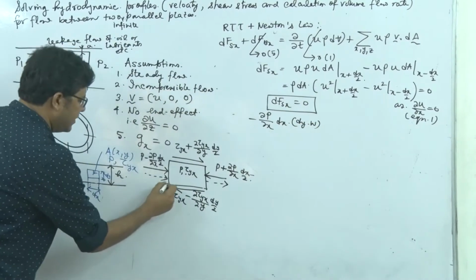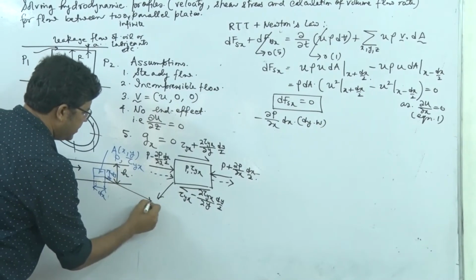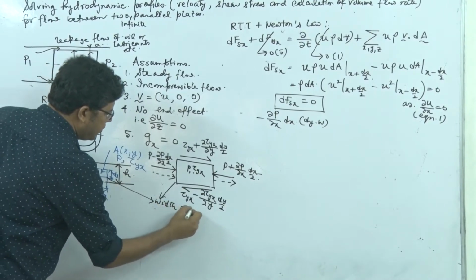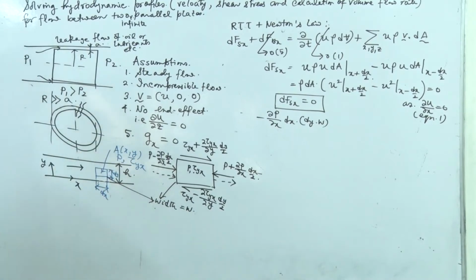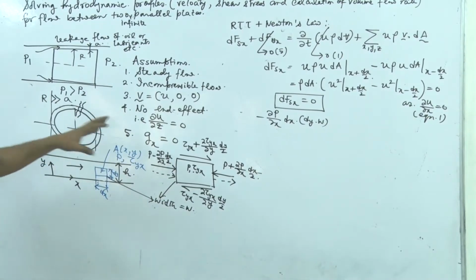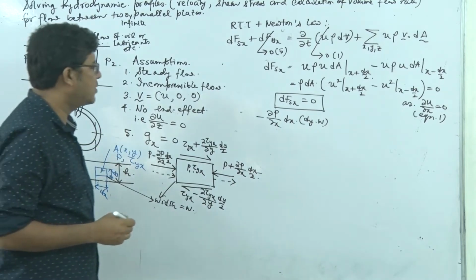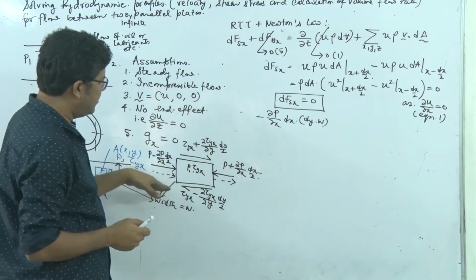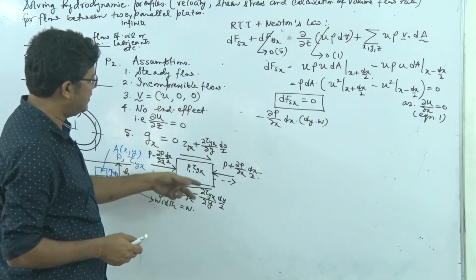So let's consider the width of this control volume, which is the same as the width of the channel, equal to w. Okay. Now the shear. This will be plus, this will be minus, so minus minus interchanging the sign to plus.